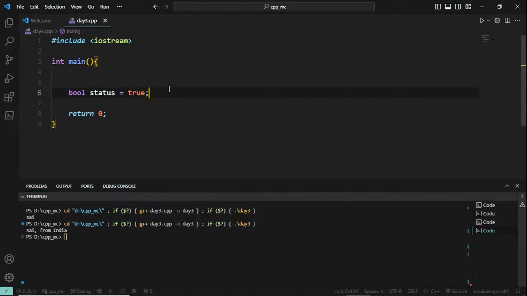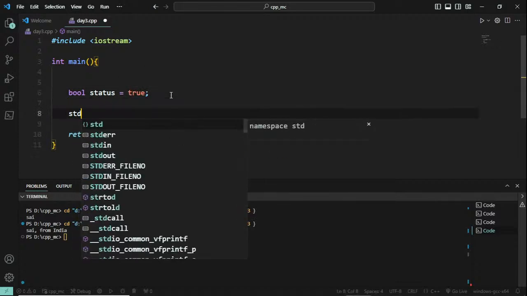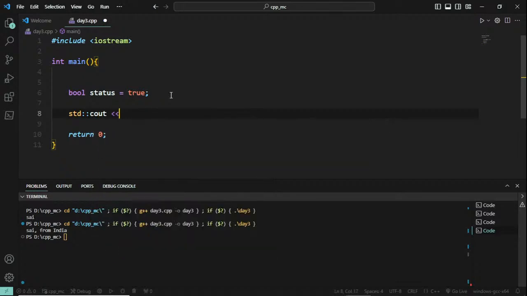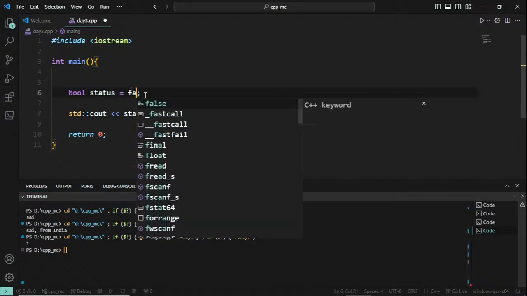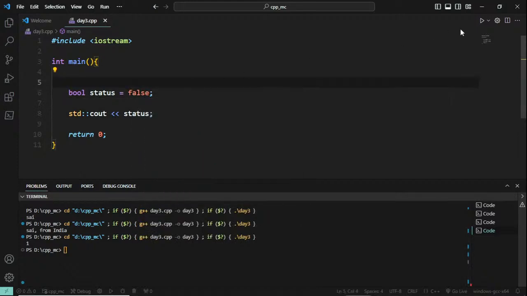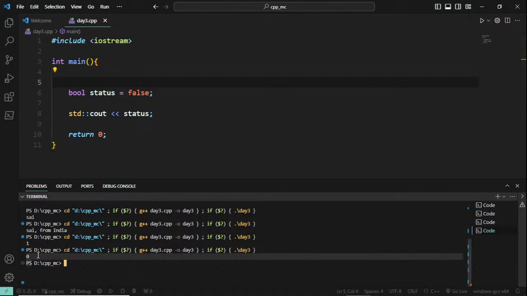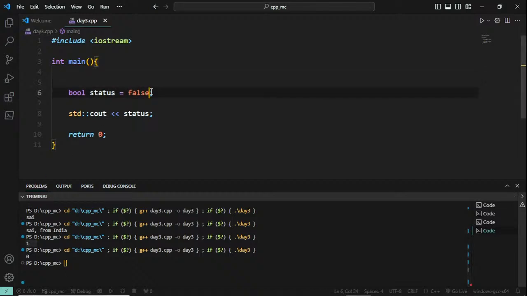I can display this in the output, std::cout status. Since it is true, it will display 1 in the output. You can also have another one which is false. False means off, which displays 0. 0 means false, 1 means true, and we won't be typing this manually all the time.